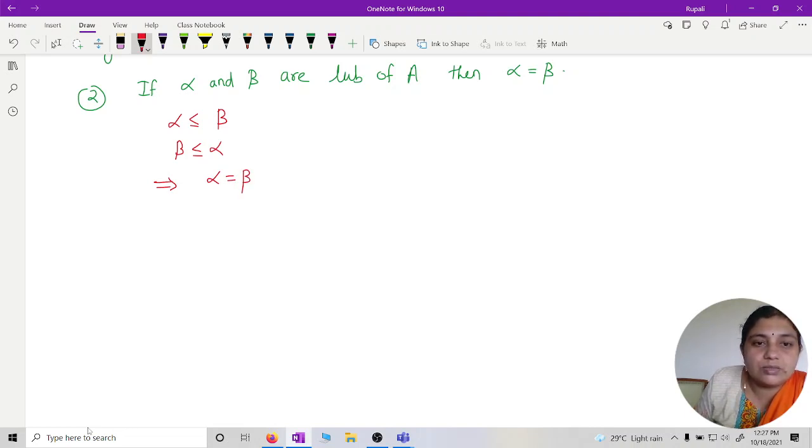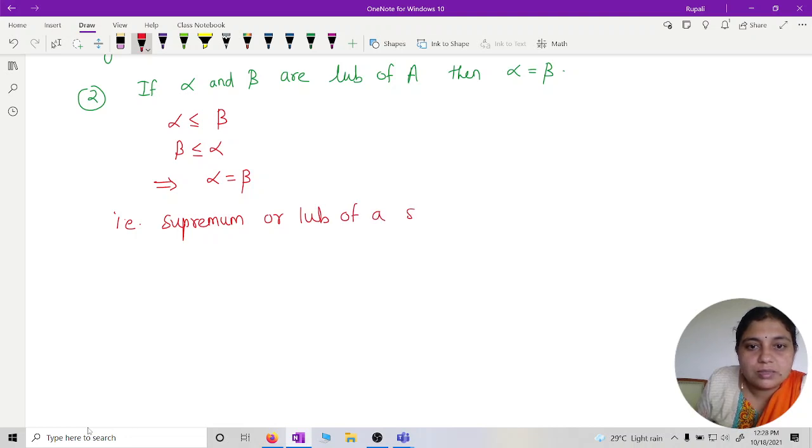So there exists only one supremum or least upper bound for a set. That is, the supremum or least upper bound of a set is unique. Is that okay?